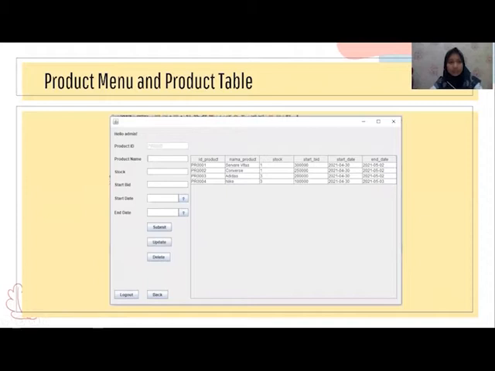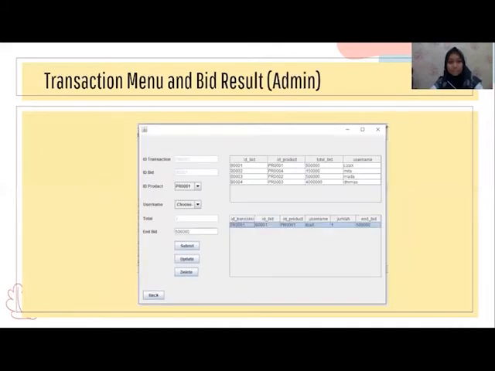Next, this is a product menu and product table. In this user interface, the admin can add item products and update product stock. Next. And this is a transaction menu and bid result for admin. This gives the prize to the user who will win the auction.